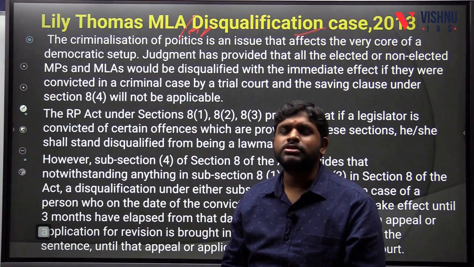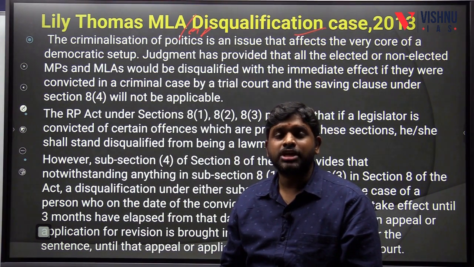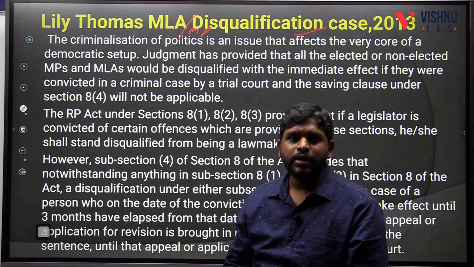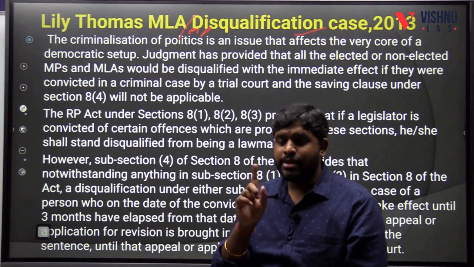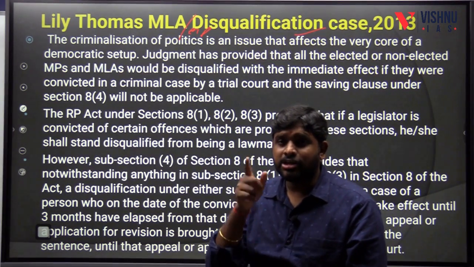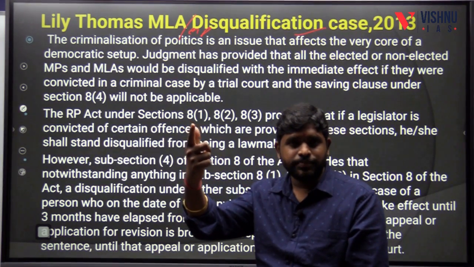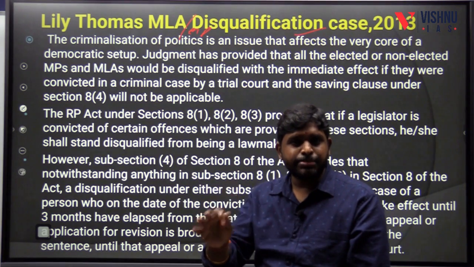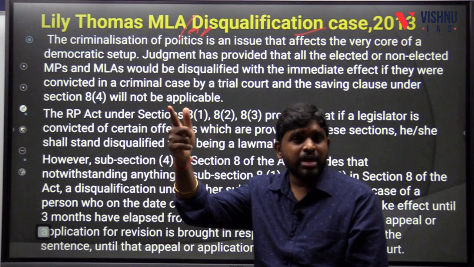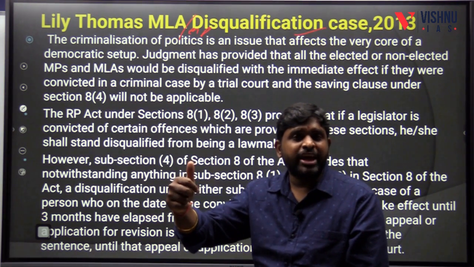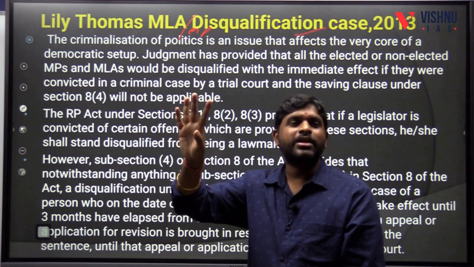But immediately there is one more clause, which is called clause 4. Section 8 clause 4 tells that when an MP or MLA gets convicted by the lower court, if he appeals within 3 months of getting the punishment in the higher court, then till the judgment comes from the higher court, his disqualification will not be applied. It means he can continue as MLA or MP.